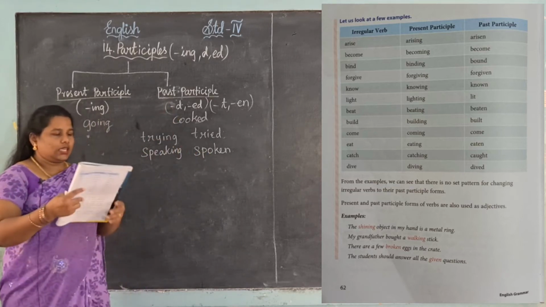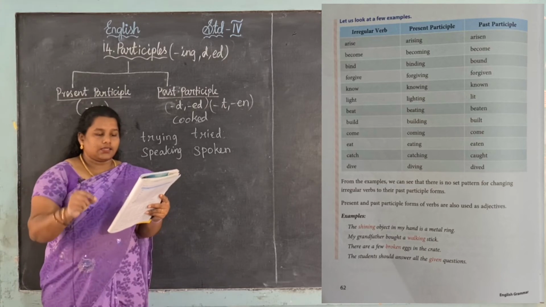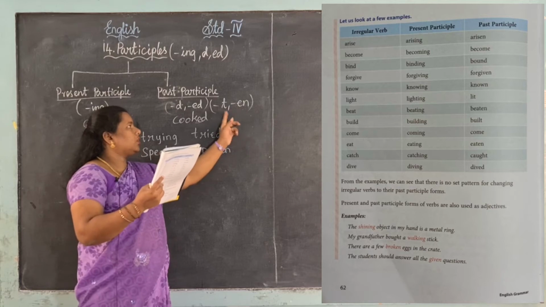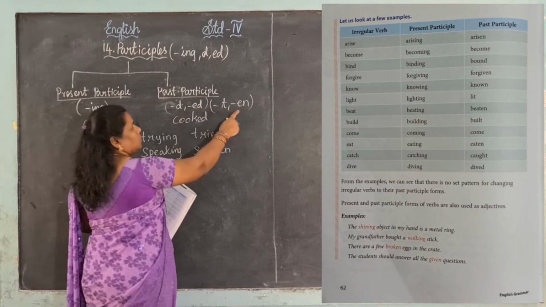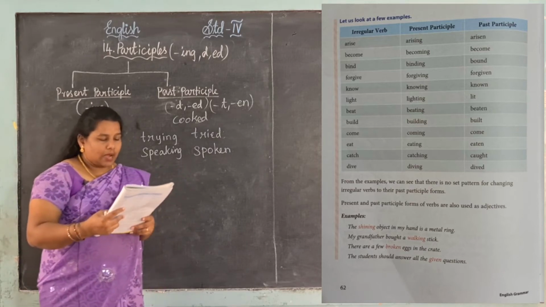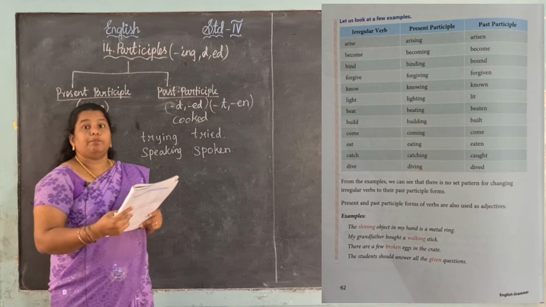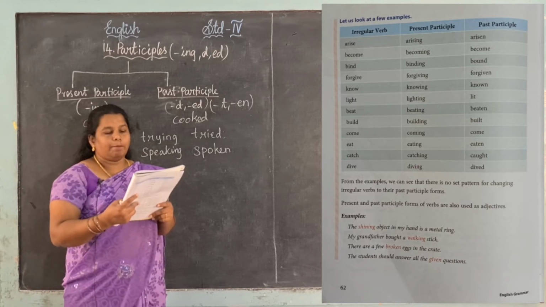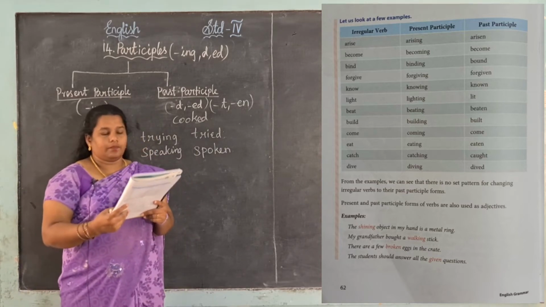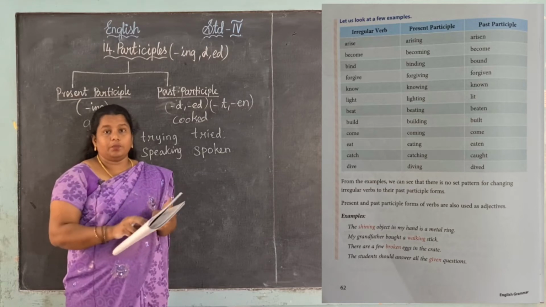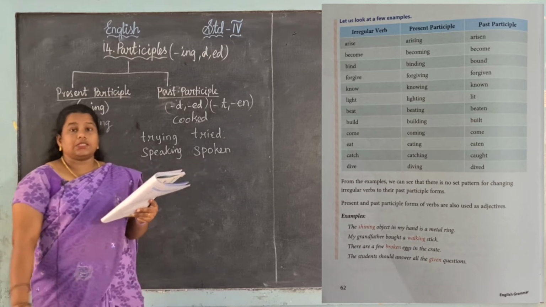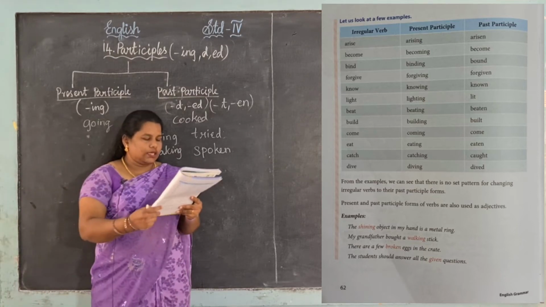But for the past participle it can change. See the words: arise, arising, arisen, right? This type is added here. These two are irregular. See, become, becoming, become. Bind, binding, bound. See, bound, not binded. Okay, bound. Okay, next one, forgive, forgiving, forgiven. Okay, this tabular column is very important. You want to learn this so that only you are able to find the past participle in irregular forms. Okay, yes, so learn all these things.